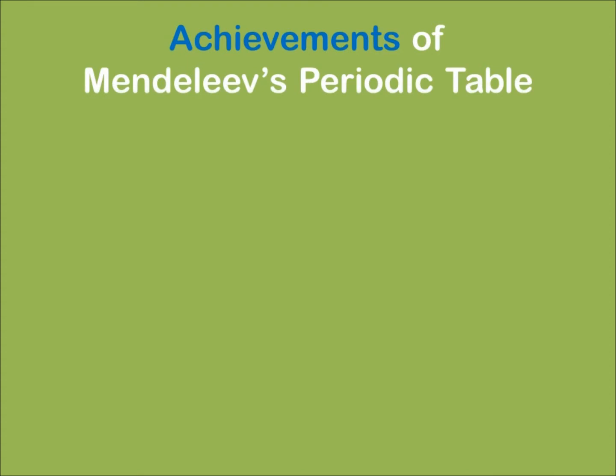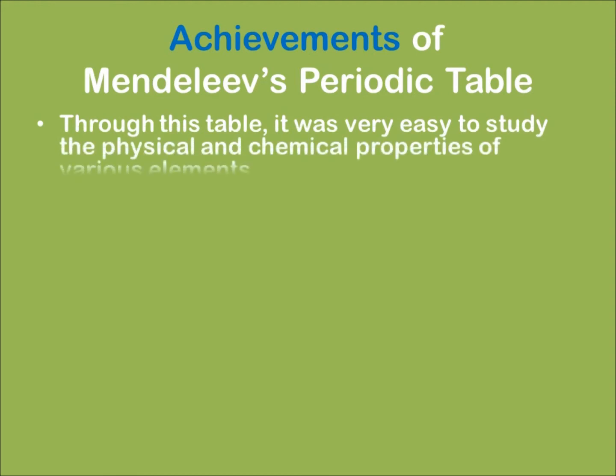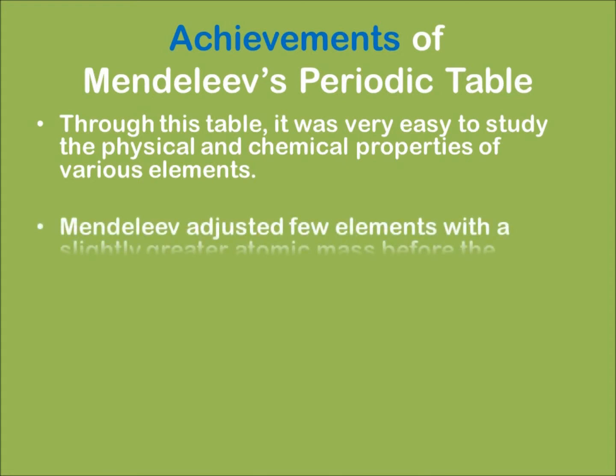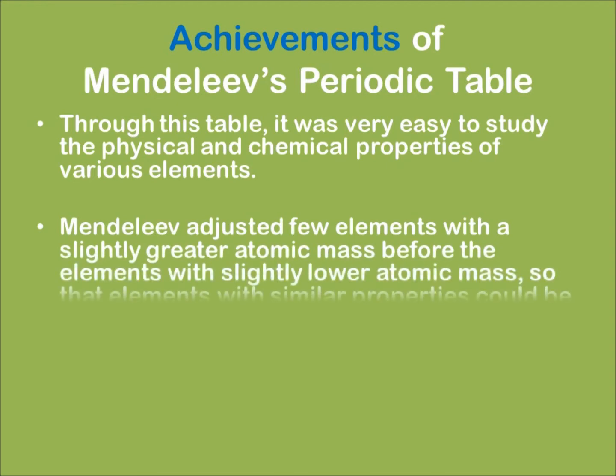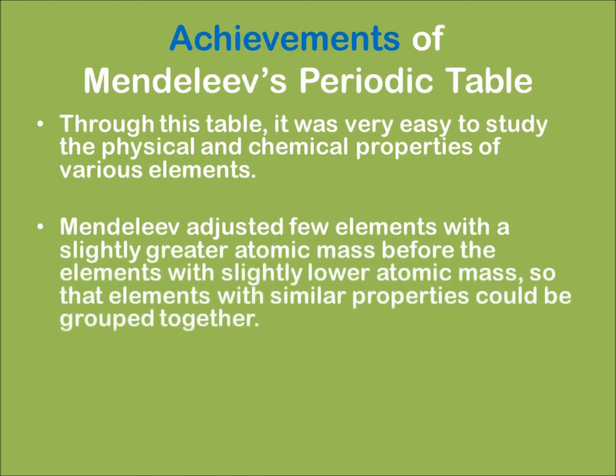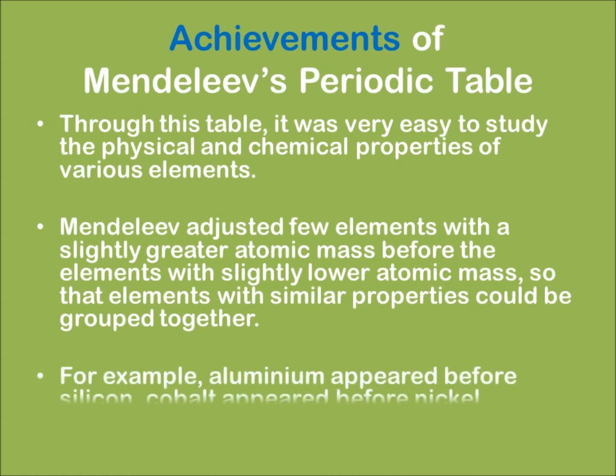Now what are the achievements of Mendeleev's periodic table? Through this table it was very easy to study the physical and chemical properties of various elements. Mendeleev placed a few elements with slightly greater atomic mass before elements with slightly lower atomic mass so that elements with similar properties could be grouped together. For example, aluminium appeared before silicon, cobalt appeared before nickel, which wasn't in proper order of atomic mass.